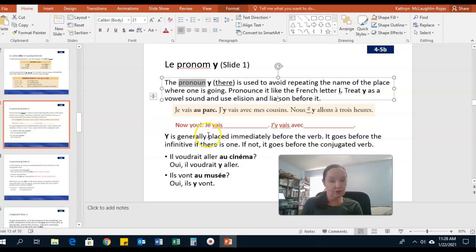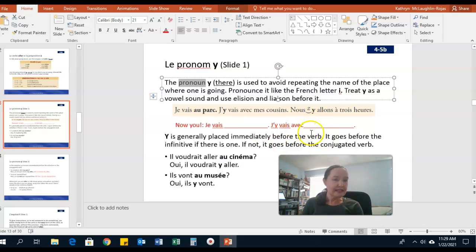Okay, I would like you to try this now. So you can choose a place where you're going. It could be au parc. If you just want to try that, that's fine. If you want to choose another place, you could say je vais au musée. Je vais à la bibliothèque. Je vais à la librairie. Je vais au théâtre. Je vais à la plage. You can choose any of those places.